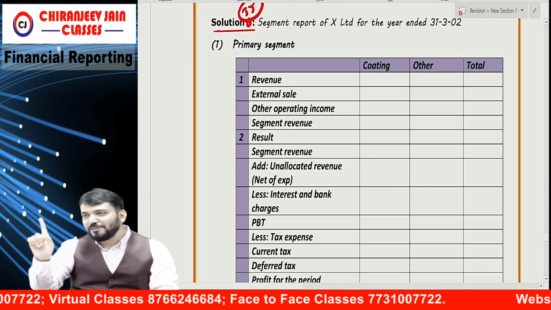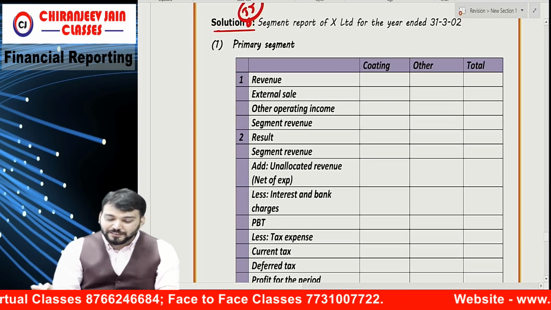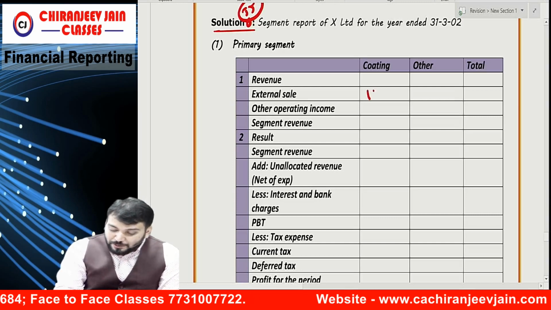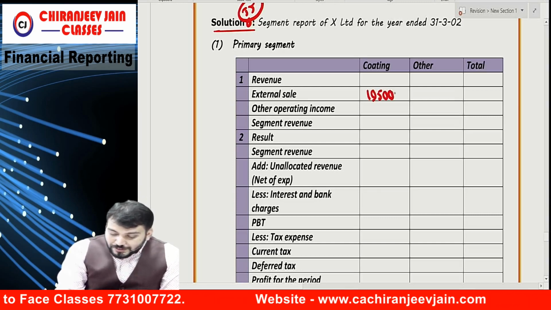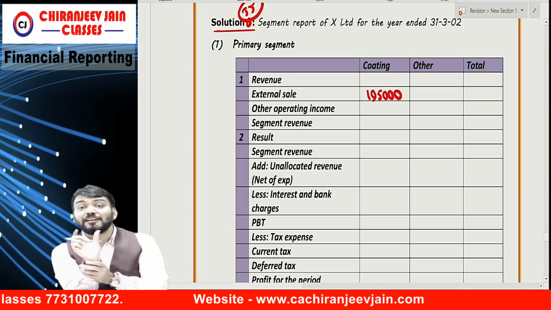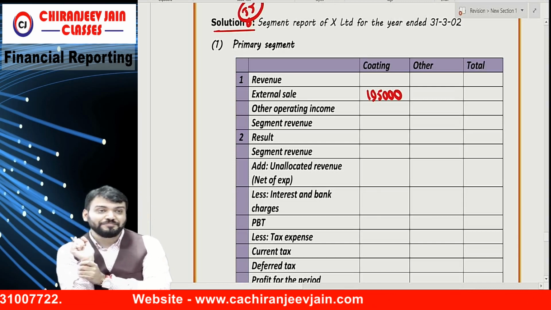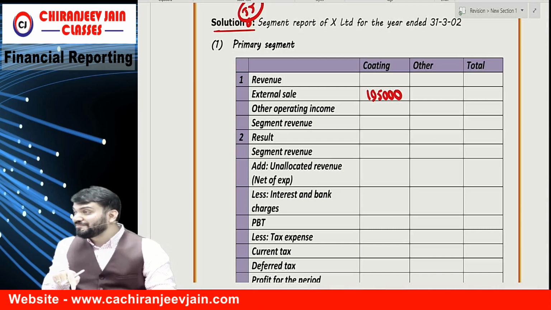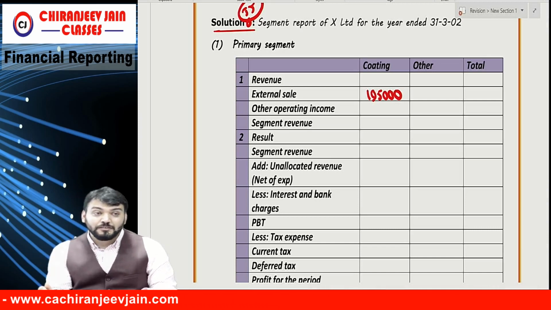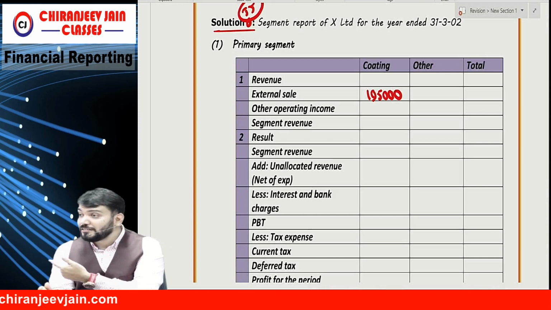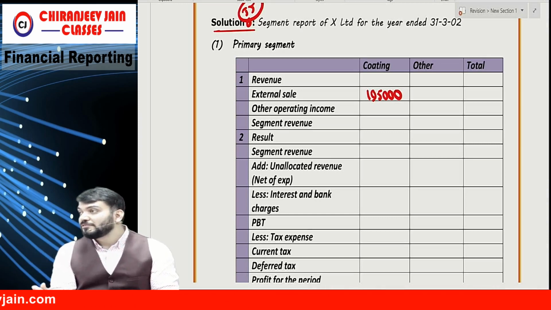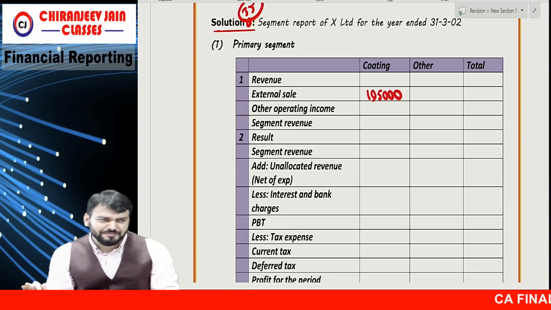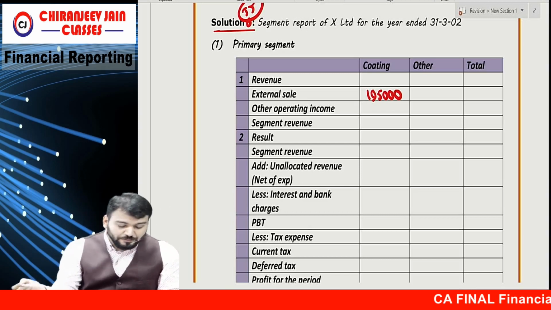Now understood why it is including? But actually it should be excluding from my viewpoint, correct? So if I assume this is the revenue, external sale will be 1,95,000 because we should always write the excluding amount. But if you take the examiner's assumption, we should write 2 lakh. So the answer will be different, but that examiner doesn't know anything. They will delete it. So better take what? The ICAI assumption. Have you understood why we are taking it? Okay, let's go.